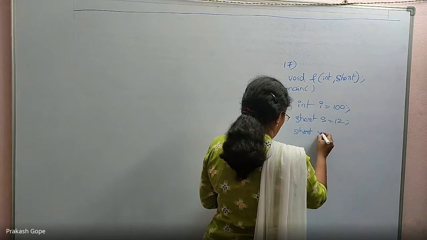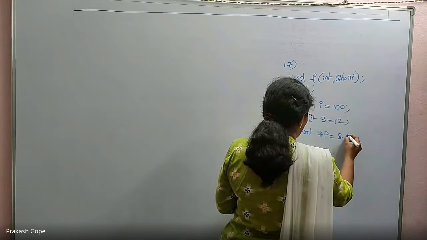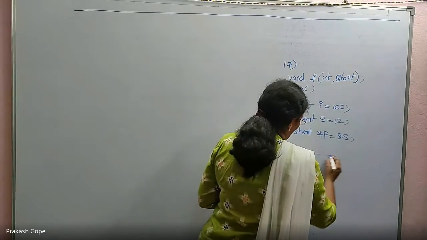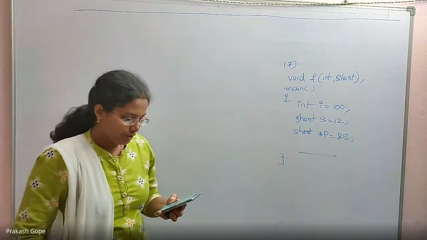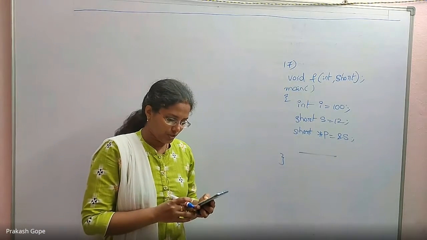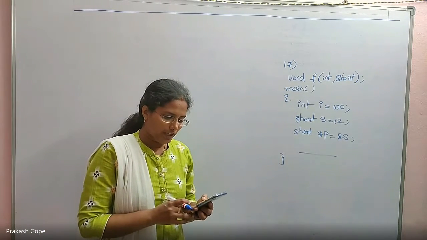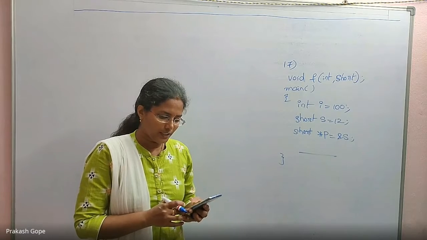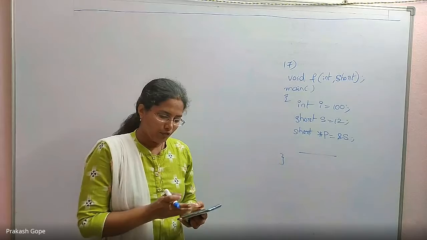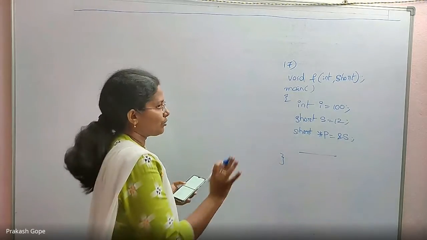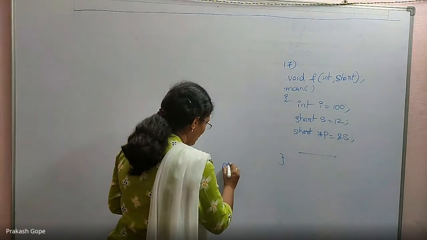short *p is equal to address of s. Now what should I call? I want to invoke the f function. Which of the following expressions, when placed in the blank above, will not result in a type checking error? Which of the following A, B, C, D are fine so that there will not be any type checking error?